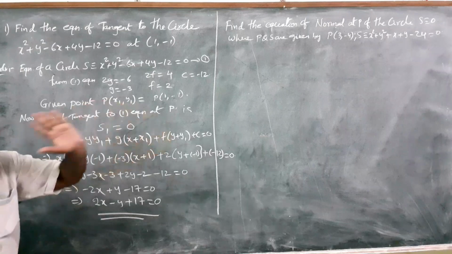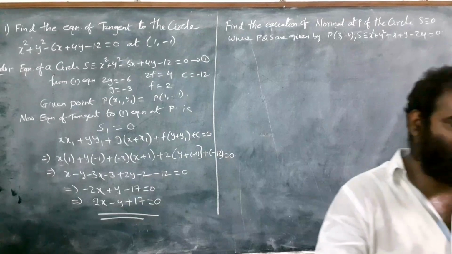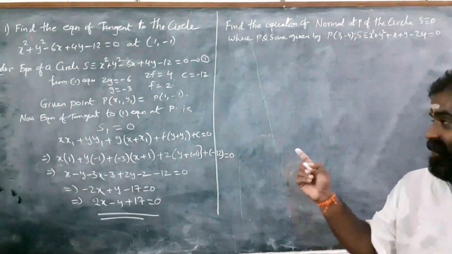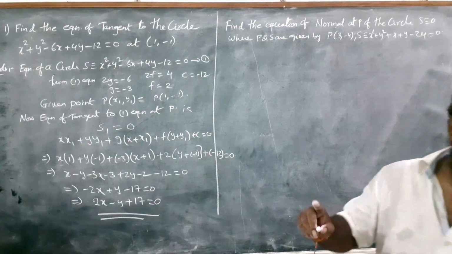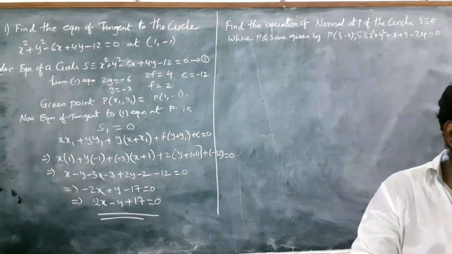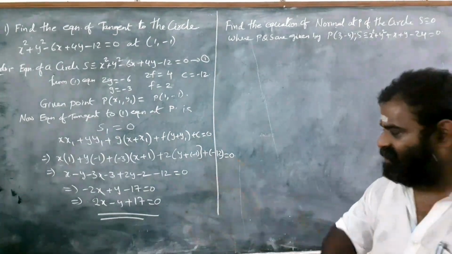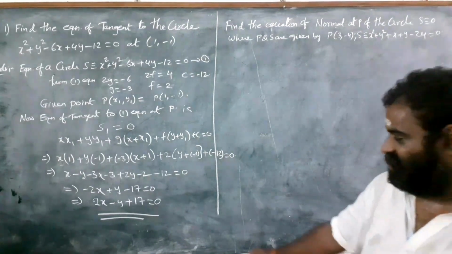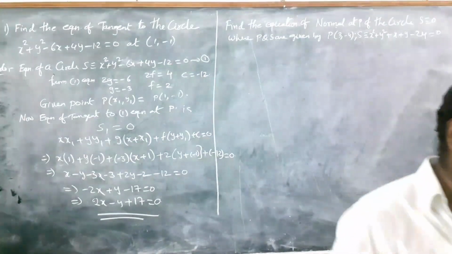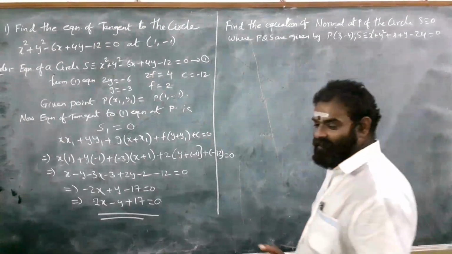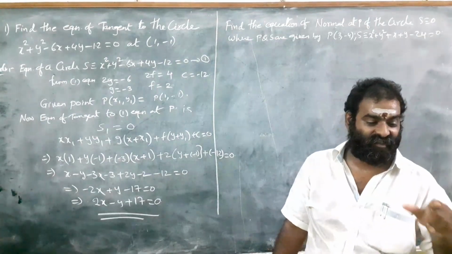What does S1 mean? xx1 plus yy1 plus g into (x plus x1) plus f into (y plus y1) plus c equal to 0. So you have to substitute the x1, y1 values which are taken from the given point, and the g, f, c values from the given circle. Then you get the equation S1 equal to 0. So this is the tangent equation of this circle at (1, minus 1). This is the procedure to find the equation of a tangent when a circle equation and a point are given.